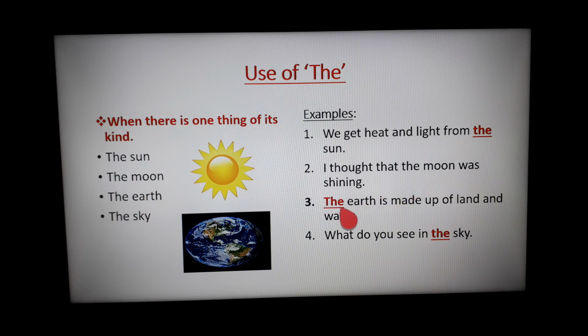The earth is made up of land and water. The earth. What do you see in the sky? We use the with these words: the moon, the sun, the earth, the sky. All these words are used along with the.